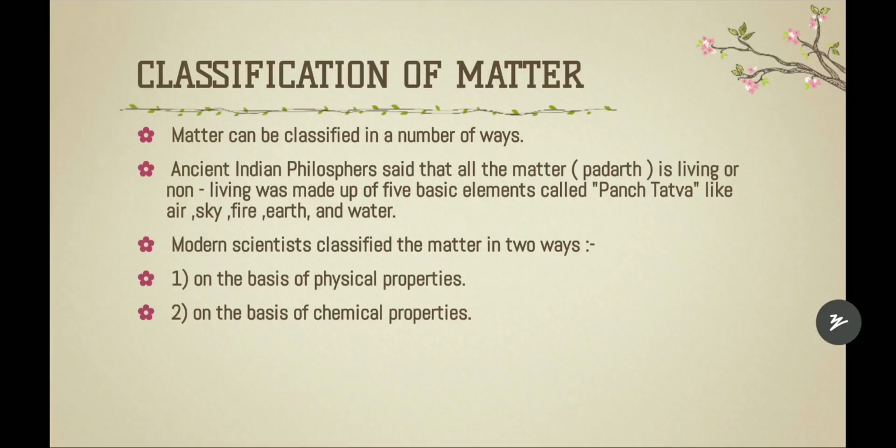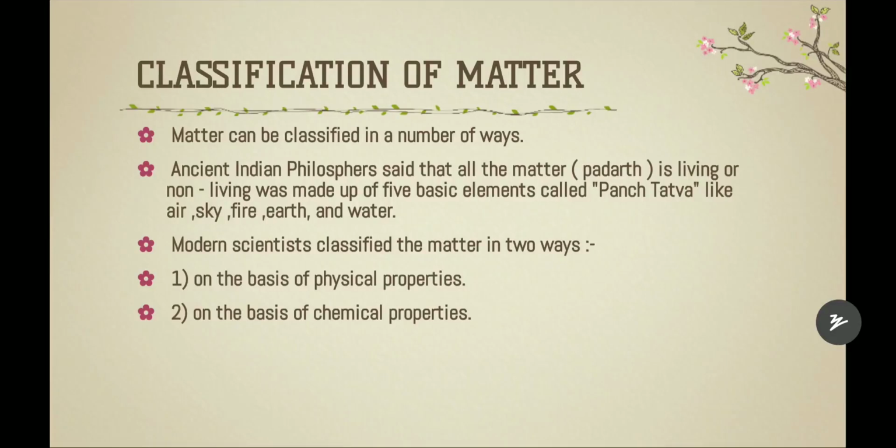Now let us see the classification of matter. Matter can be classified in a number of ways. Ancient Indian philosophers said that all matter, means padarth in Hindi, living or non-living, was made up of 5 basic elements called Panch Tattva: air, sky, fire, earth and water.